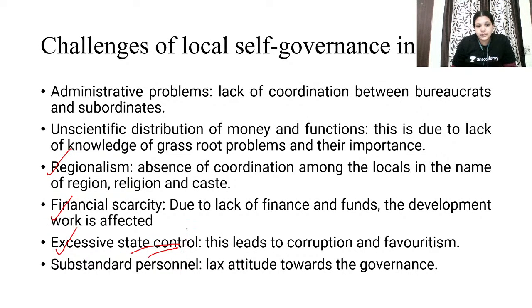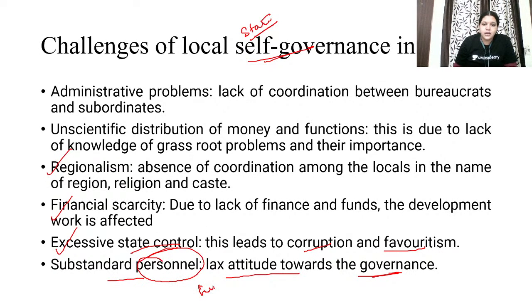What is the main name of local government? Local self-government. But when the state starts to interfere, when the state is controlling, how can you call it self-governance? That is a very big problem. So what happens? Corruption and favoritism start coming inside. Substandard personnel, that is, a lax attitude towards governance. The personnel, the people who are working, the functionaries, are not working properly.